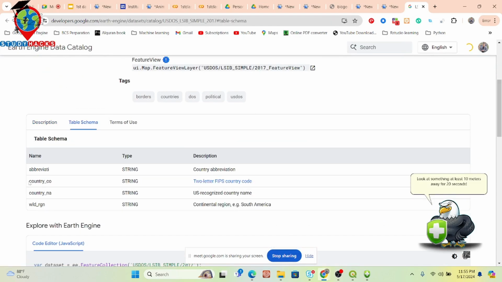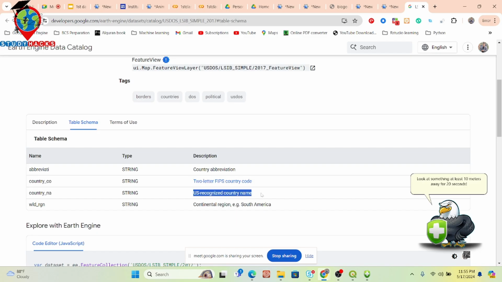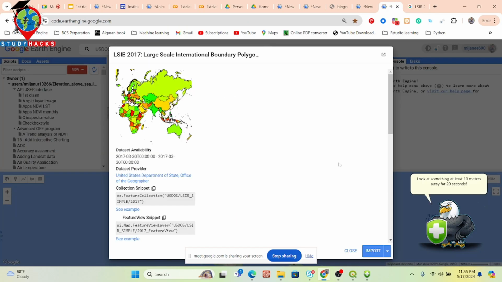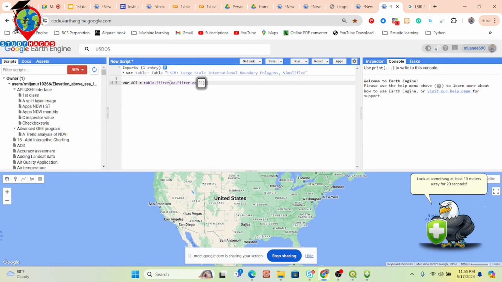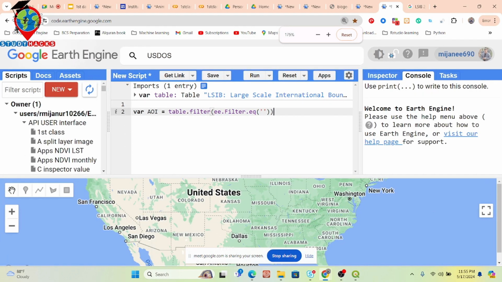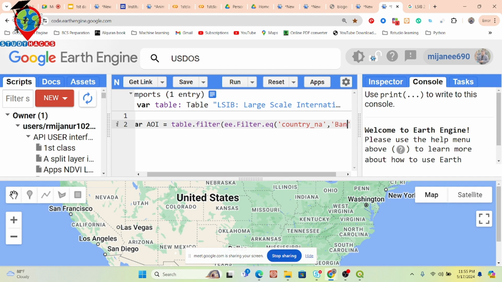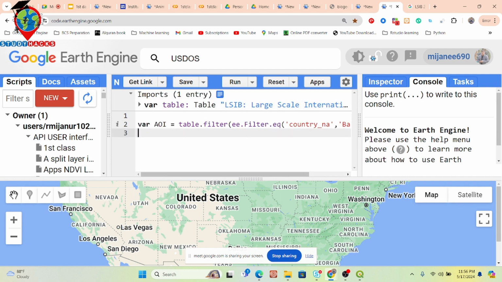I can filter the country code, country NA. So I simply copy the country NA, and you can see the country name, the US recognized country name. Okay, so I just use it. Now I put here the country NA and put here the country name, suppose Bangladesh. So now the Bangladesh country boundary shapefile is stored in the AOI.